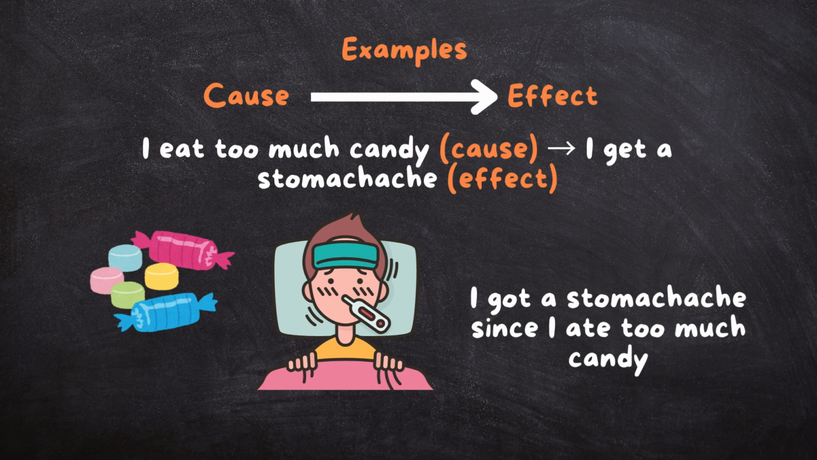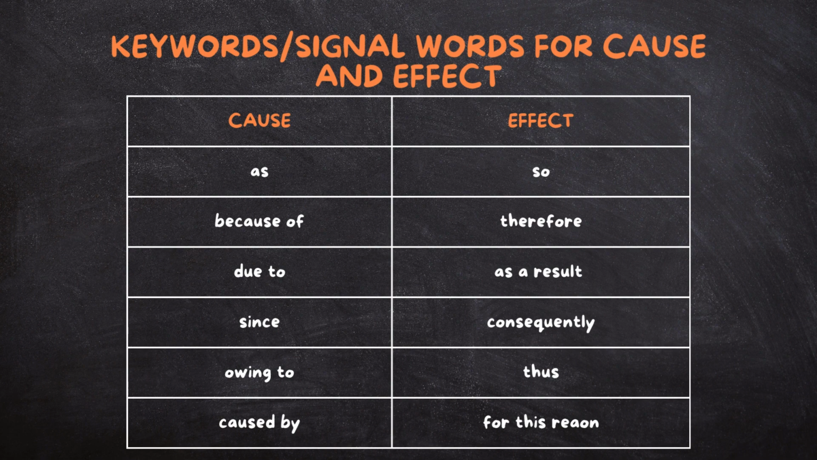Now let's move on to some keywords or signal words for cause and effect. This means, what are some of the words that we can use to show that we are talking about a situation in which there is a cause and an effect? To express a cause, we use words like as, because of, due to, since, owing to, caused by. And to express effect, we can use words such as so, therefore, as a result, consequently, thus, for this reason.